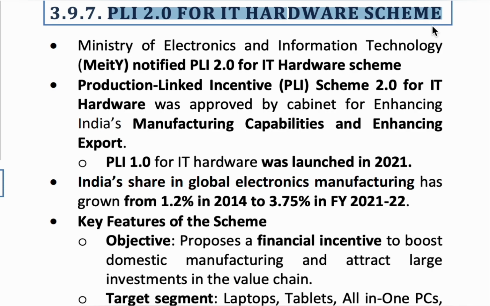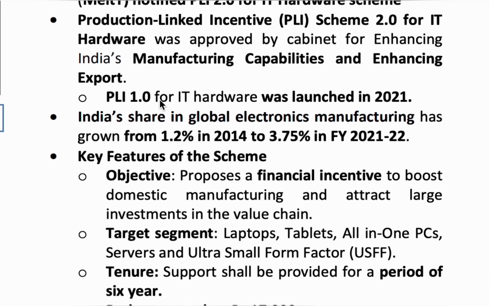One of the schemes to encourage Atmanirbhar Bharat is the Production Linked Incentive Scheme, and under that, PLI 1.0 for IT hardware scheme, and the other one is the recently notified PLI 2.0 for IT hardware scheme. With such schemes, our domestic manufacturing industry has grown from 1.2% in 2014 to 3.75% in 2021-22.